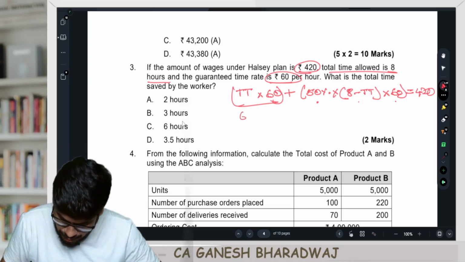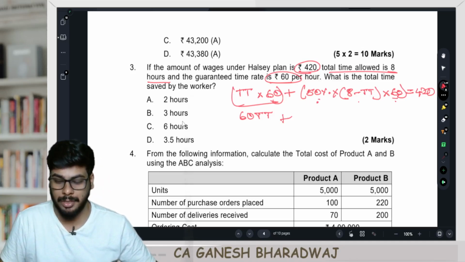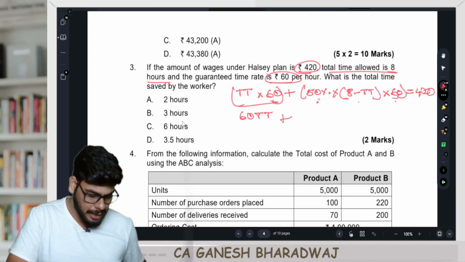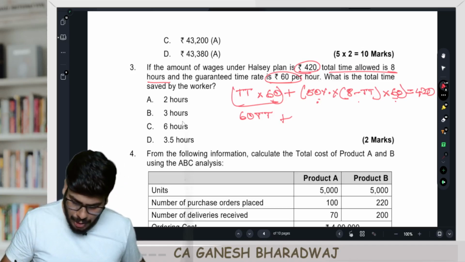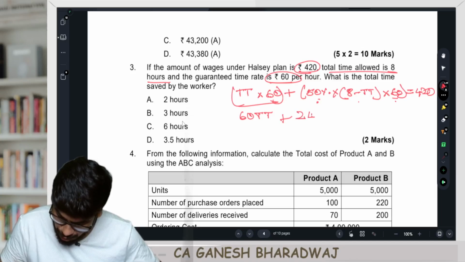So now how will you calculate this? 60 TT plus, so 60 into 0.5 is going to be 30. So 30 into 8 is 240. Sorry. Yeah, so it's going to be 240.